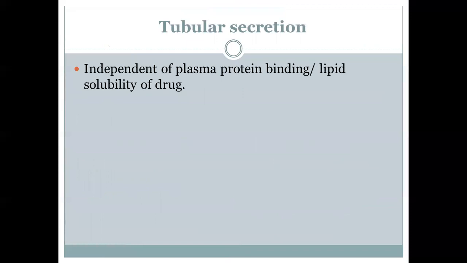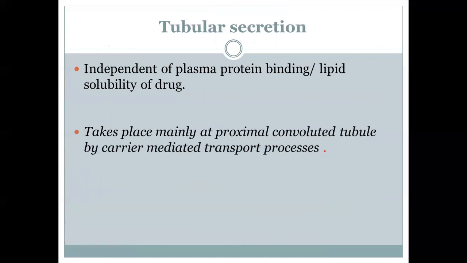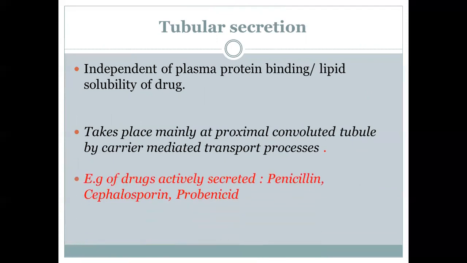Then we come to the tubular secretion. It is an active process and we have got different transporters which can secrete acidic and basic drugs into the proximal convoluted tubule. There are different drugs which can be secreted into the renal tubule, that is penicillin, cephalosporin, and probenecid. There are other drugs also, but for the time being, you can remember these examples as the drugs which are secreted into the renal tubule.